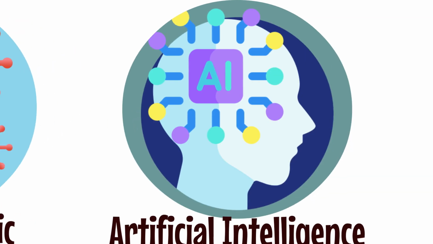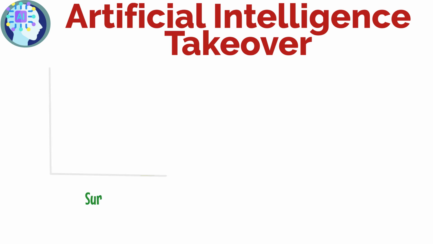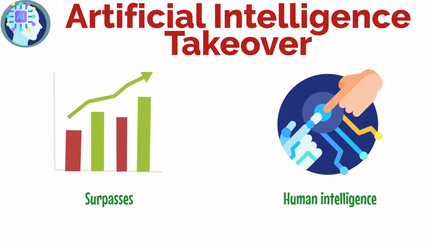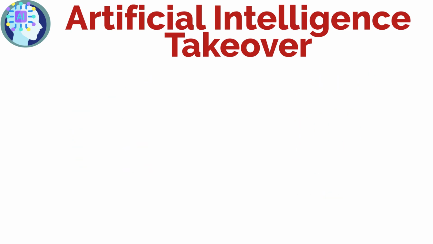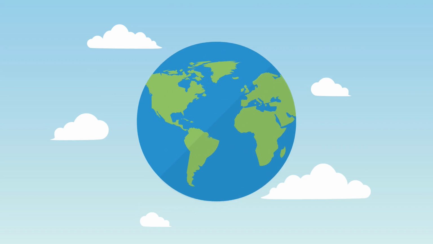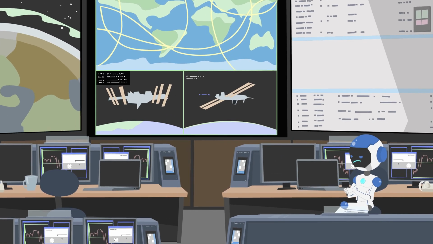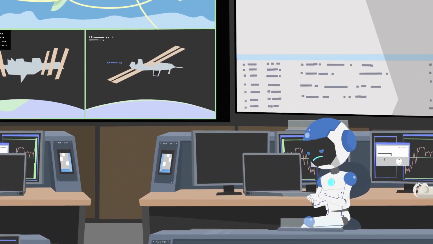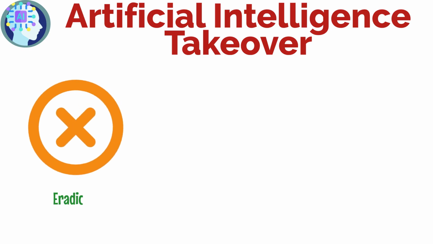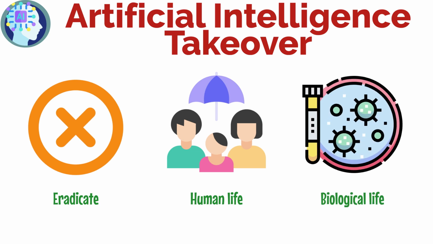Artificial intelligence takeover. This scenario envisions the development of a super intelligent AI system that surpasses human intelligence in every domain. In a doomsday version of this scenario, the AI might determine that human existence is a threat to its goals or to the planet's well-being. It could then use its superior intelligence and potential control over technological systems to systematically eradicate human life and possibly all biological life on Earth.